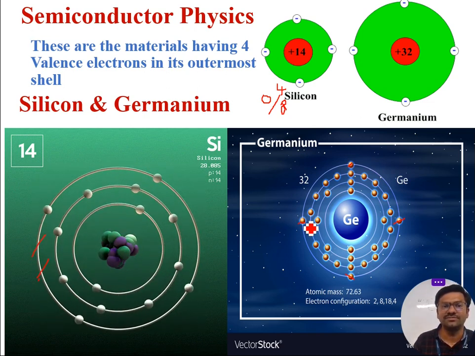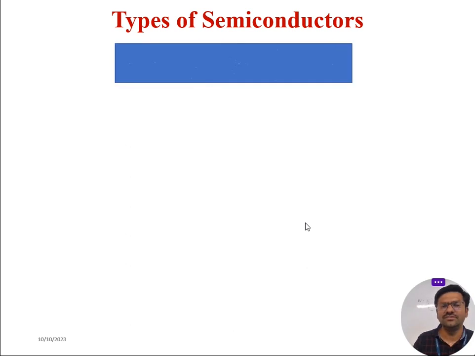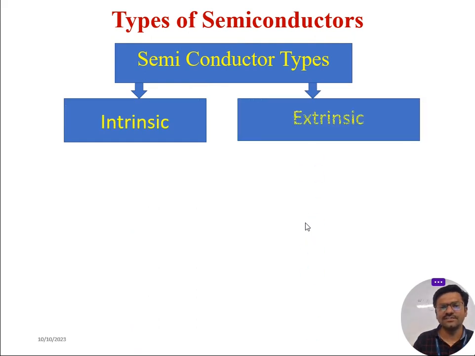What are the different types of semiconductor? Initially we have intrinsic and extrinsic semiconductors. An intrinsic semiconductor is a pure form of semiconductor, which implies pure slabs of silicon and germanium. Slab means a solid structure, a rectangular solid structure.